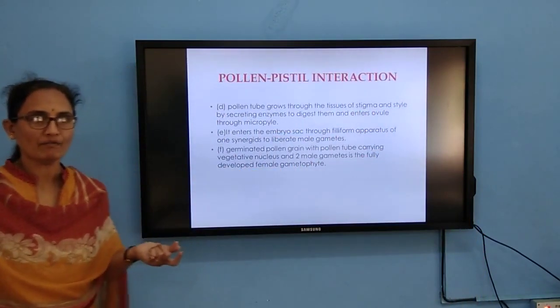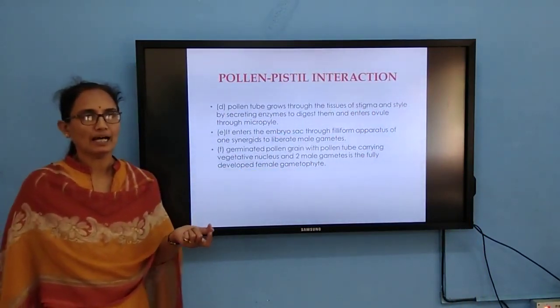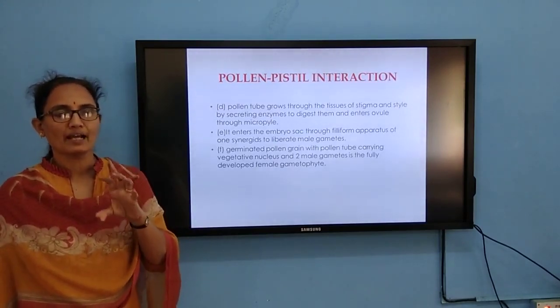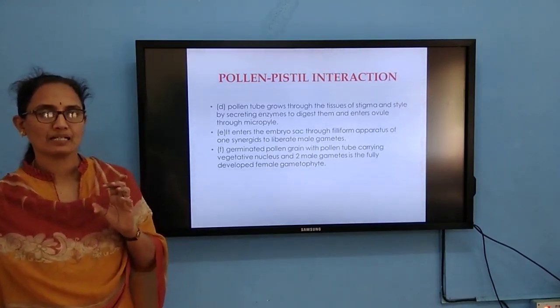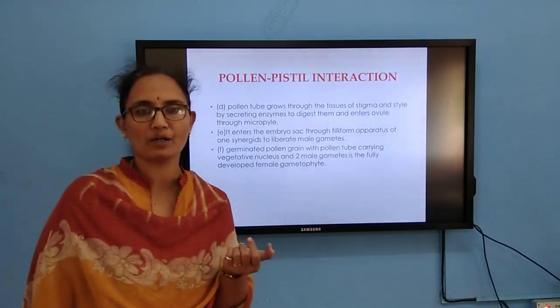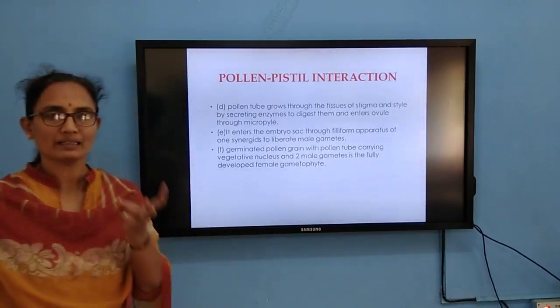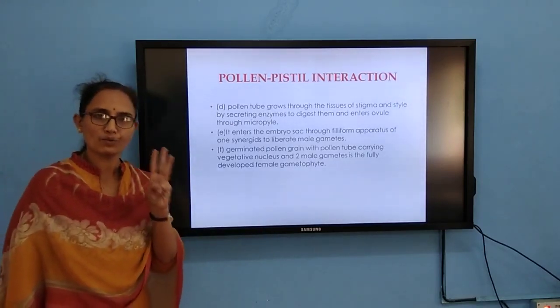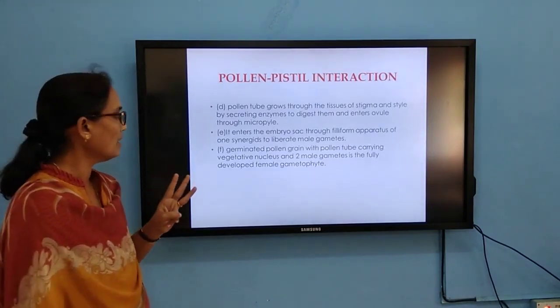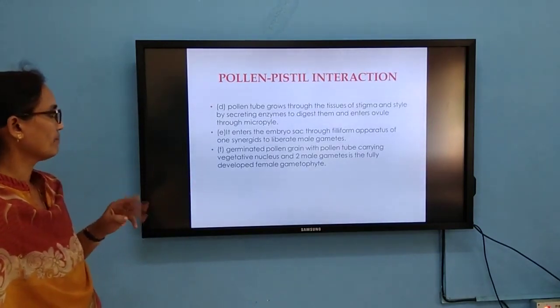Then what is the fate of the other male gamete? The other male gamete fuses with the two polar nuclei which are present in the central cell. So three nuclei are going to get fused. That condition we call triple fusion.